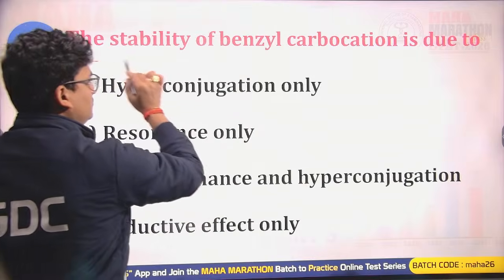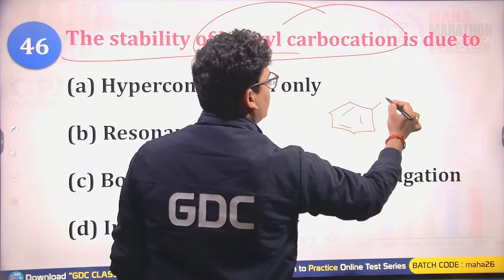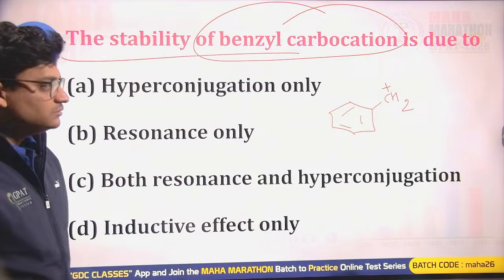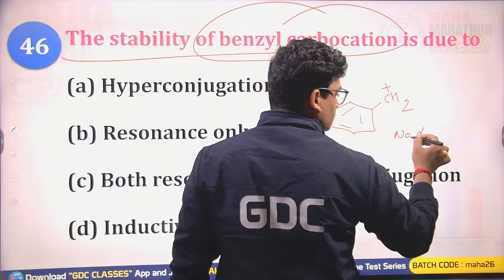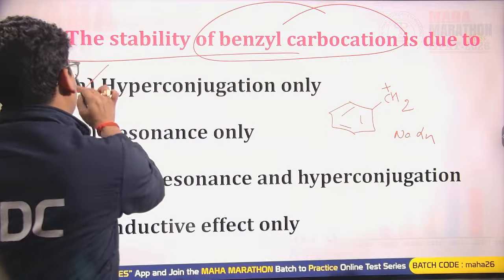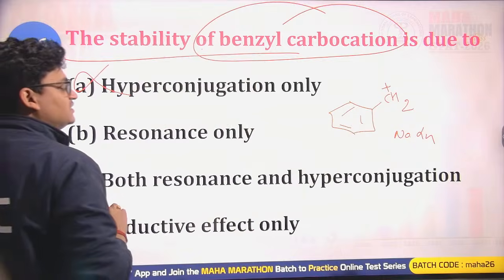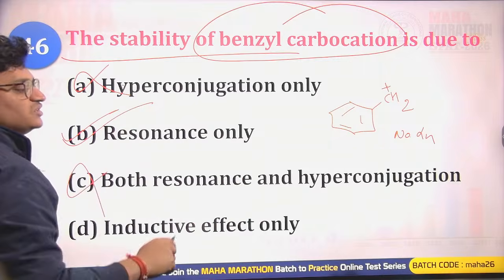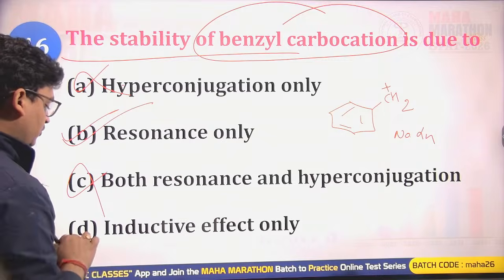Next. Stability of benzyl carbocation is due to. So this is known as the benzyl carbocation. Hyperconjugation only? There is no alpha hydrogen present here, so this can never have hyperconjugation stabilization. Resonance only? Yes, the positive charge is in resonance with this ring. Both resonance and hyperconjugation? Since hyperconjugation is not present here, that is not correct.